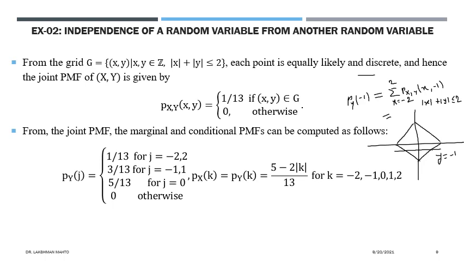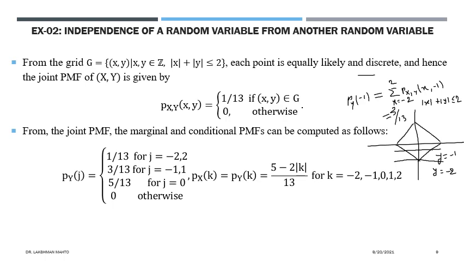So what would be the probability of y equal to minus 1? Yes, nice, 3 by 13. That's why this value 3 by 13 is coming. You can calculate similarly for j equal to minus 2. Where is j equal to minus 2? You have to draw the line y equal to minus 2. Along this line you observe only one value of x, so only one point is having probability 1 by 13, and that's why you get this.